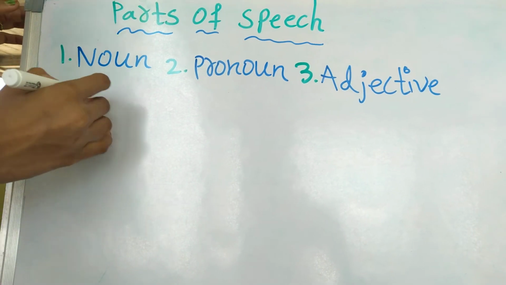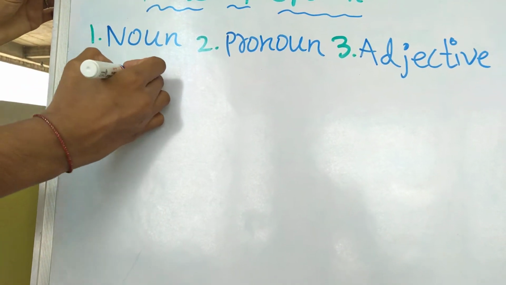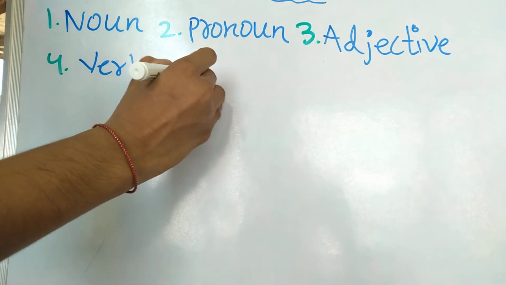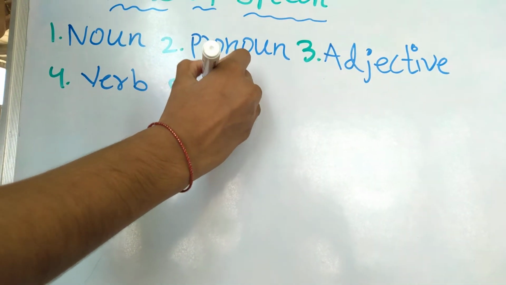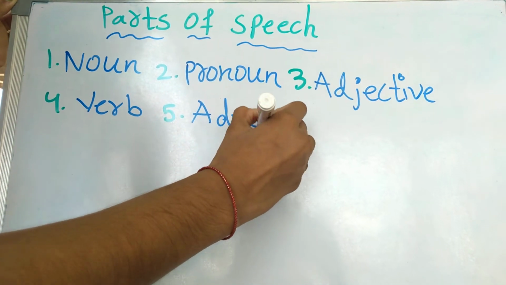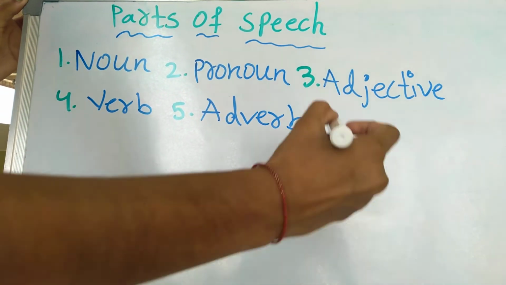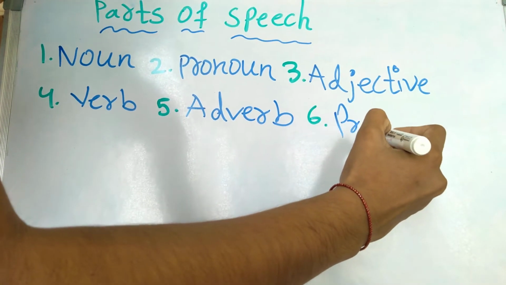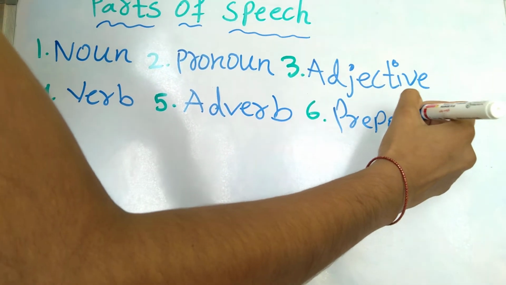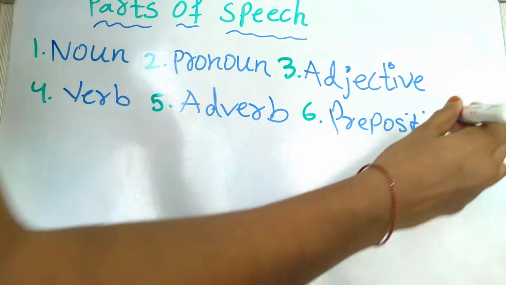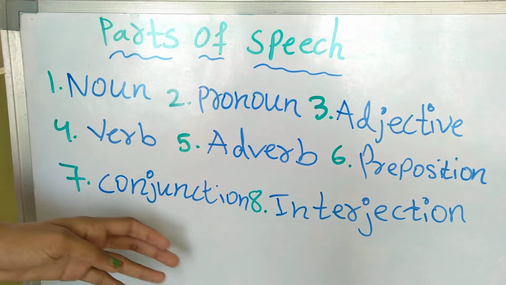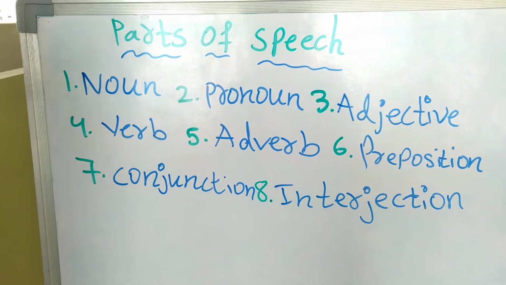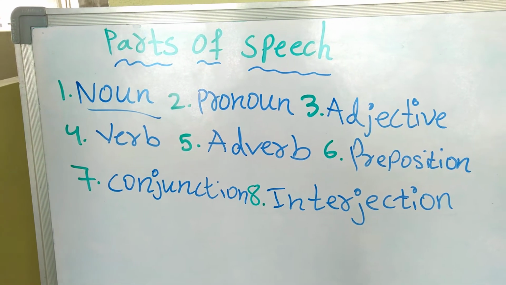Fourth one is verb. Fifth one is adverb. Sixth one is preposition. Seventh one is conjunction, and eighth one is interjection. Firstly, we'll learn about noun.